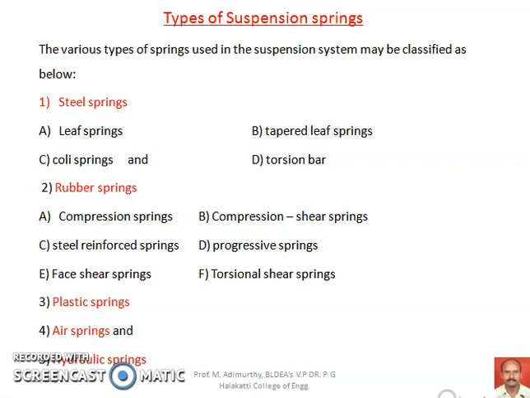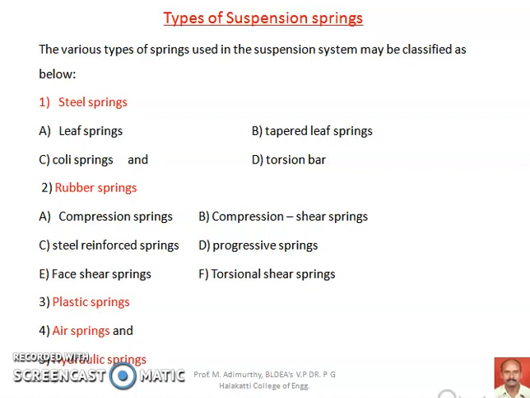The third kind of spring is the plastic spring, the fourth one is the air spring, and the fifth one is the hydraulic spring. These are the most commonly used springs in automotive systems. Out of these various types, steel springs are most widely and preferably used in automobiles.